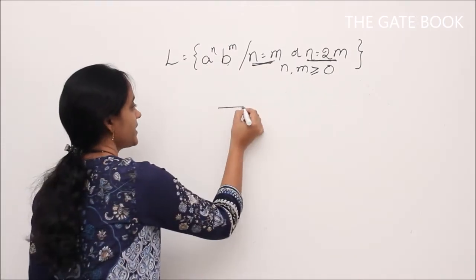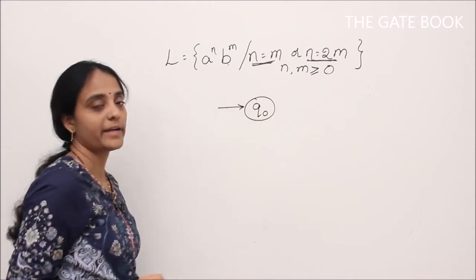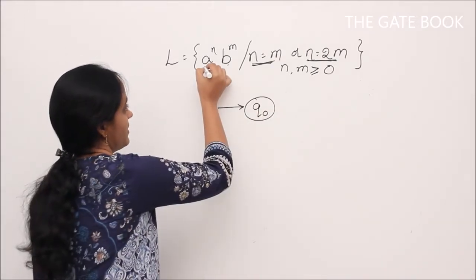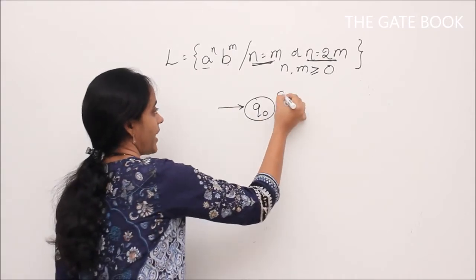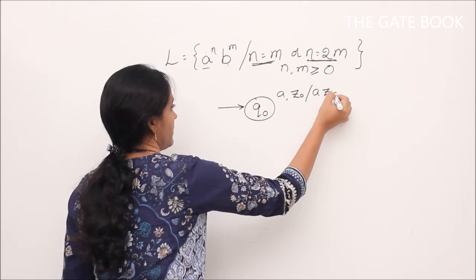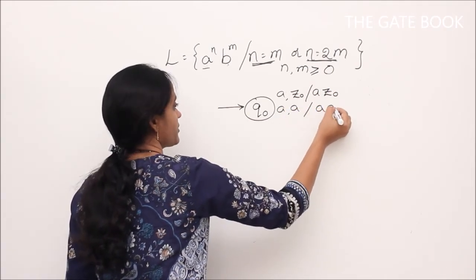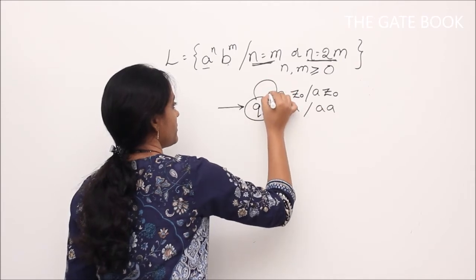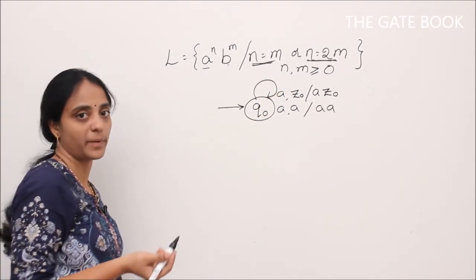So we'll start with initial state Q0, and initially if at all we have any input symbol, that should start with A. So A on Z0, we want to push A on top of Z0. If we have A already in stack, still we need to push A. So we will be looping in this state. The moment we get B, we have two paths to choose, right?